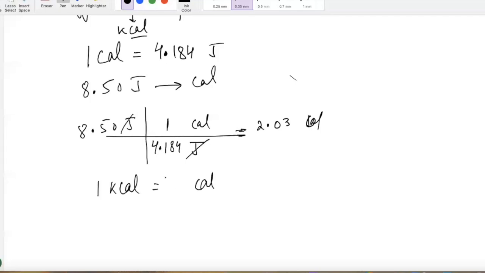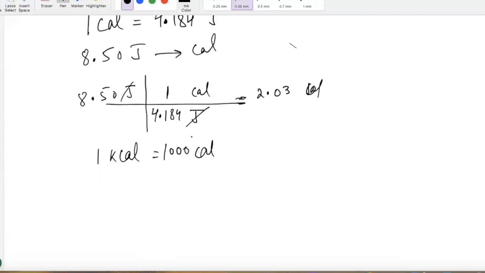1,000, right? So a kilocalorie has 1,000 calories. So a calorie is a small unit; a kilocalorie is a bigger unit, 1,000 times bigger than a calorie. Now, as you know, the food calories.